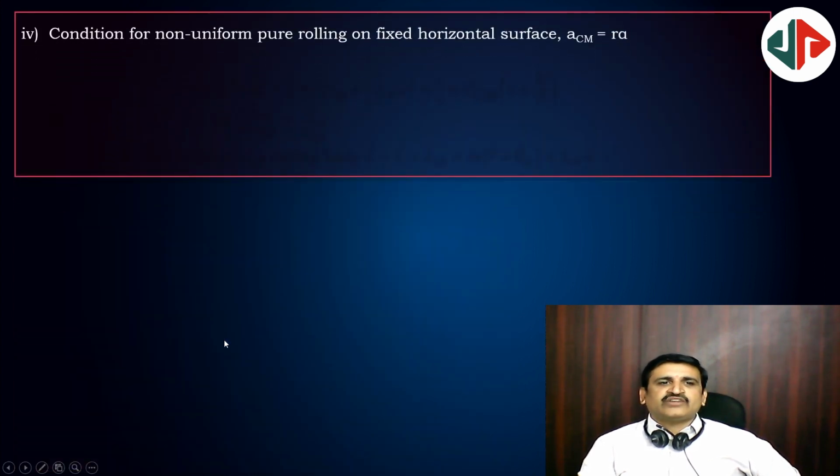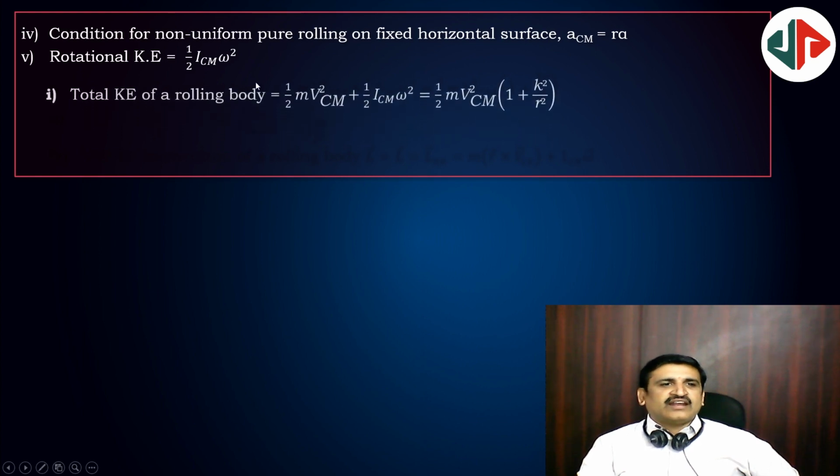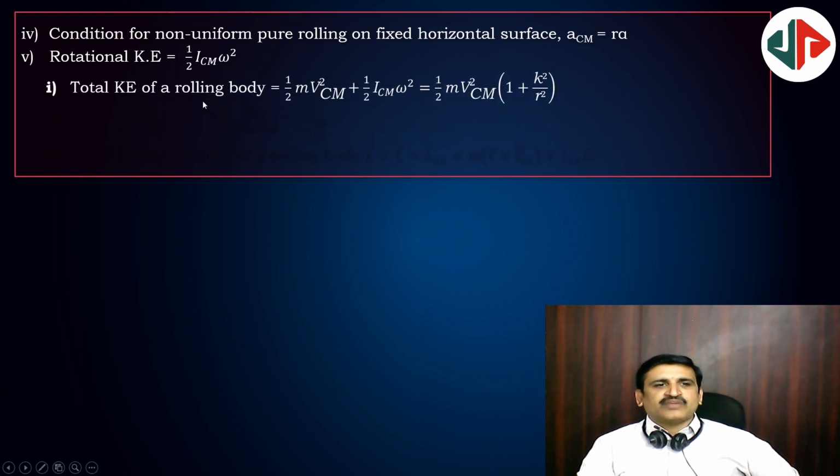Condition for non-uniform pure rolling: acceleration is equal to R alpha. And kinetic energy equal to half I omega square.